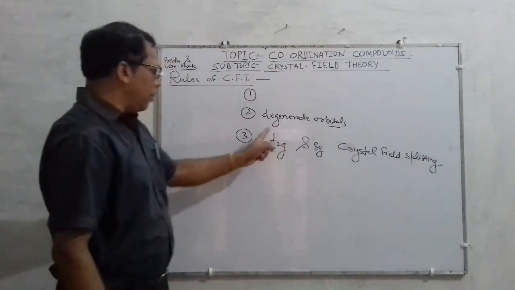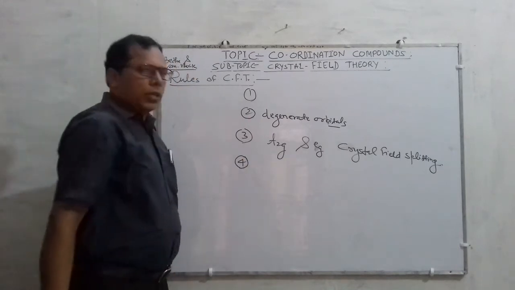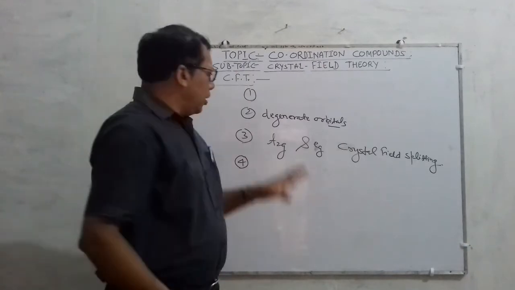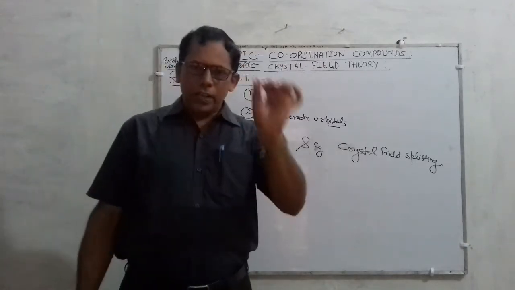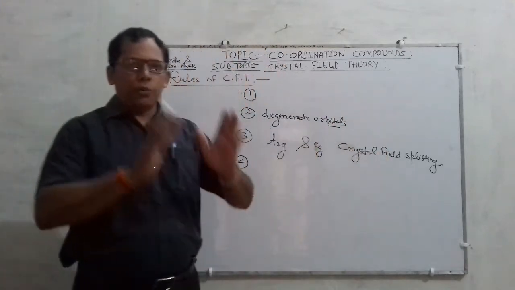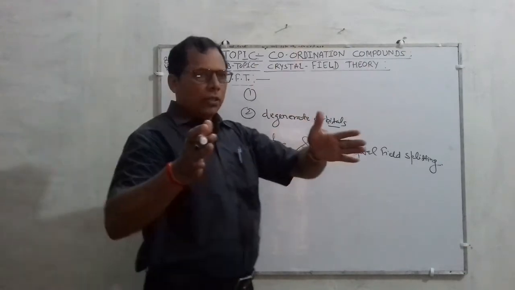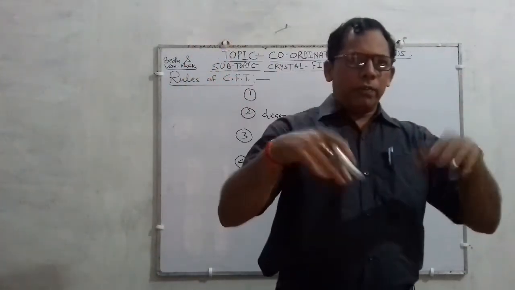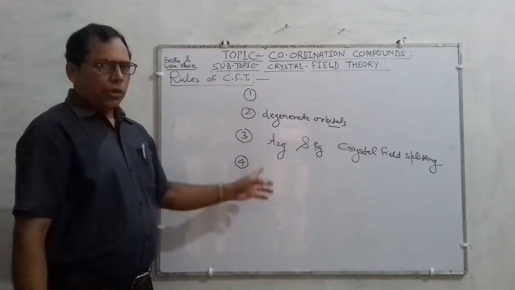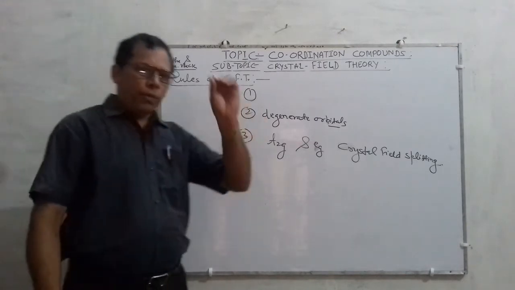Okay, so you must remember this is a very important point. And the fourth rule of this CFT is what? These rules are very essential, very important. If you know these rules, then you will be in a position to understand the facts of CFT. Otherwise, all the hard work will go in vain. So try to remember the first rules, then you will be in a position to explain the point clearly.